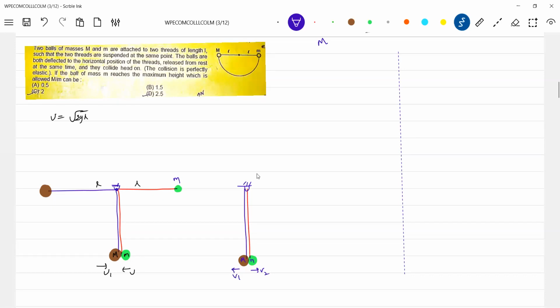If the ball of M reaches the maximum height which is allowed, what is the maximum height allowed? Maximum height allowed is this one only. So there's a maximum height allowed. So the ratio of M by m can be... So we know the initial velocity, they'll collide.